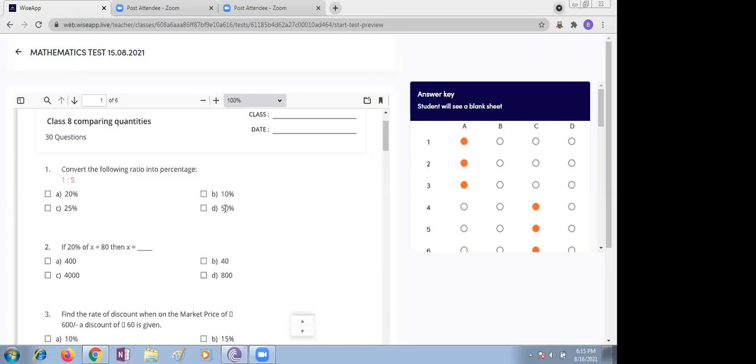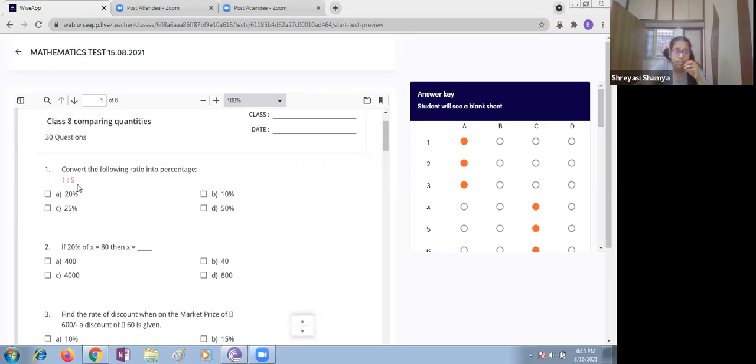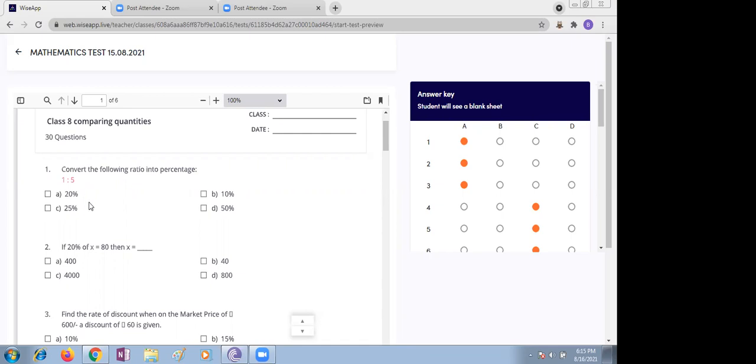Multiply with 100 and keep the percentile symbol. So 1 by 5, into 100. 1 by 5.